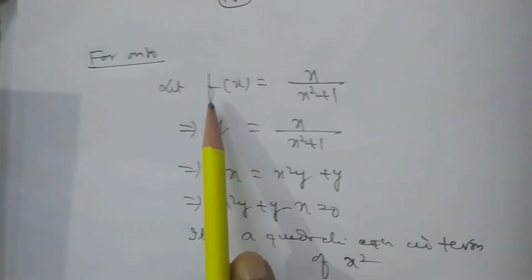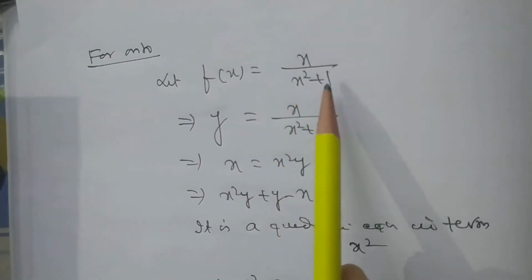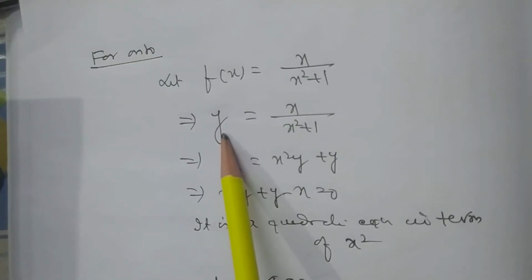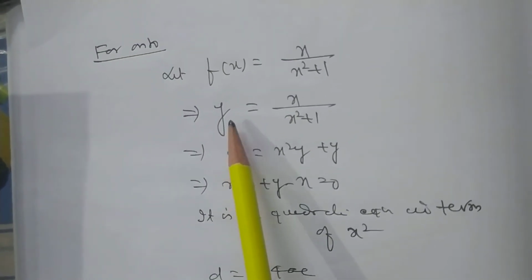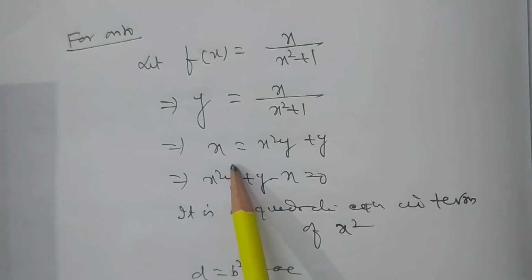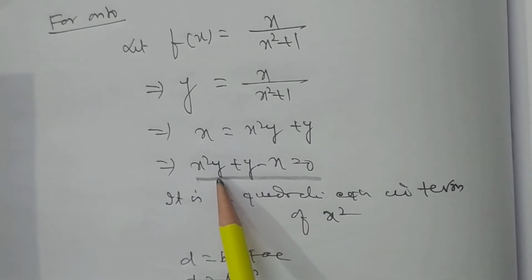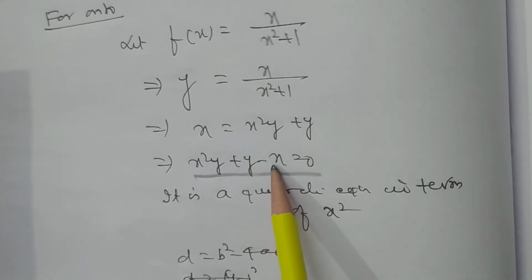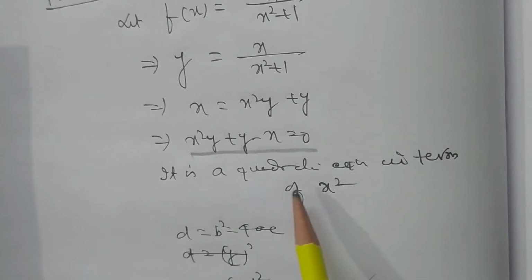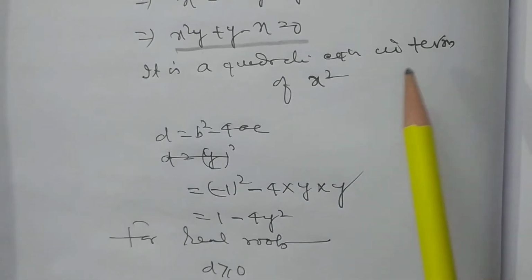Now, for onto, f(x) is x by x square plus 1. Put the value of f(x) equal to y. So y is equal to x by x square plus 1. If you cross multiply, you will get y x square minus x plus y is equal to 0. It is a quadratic equation in terms of x.